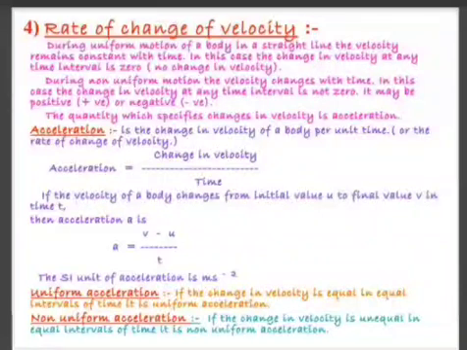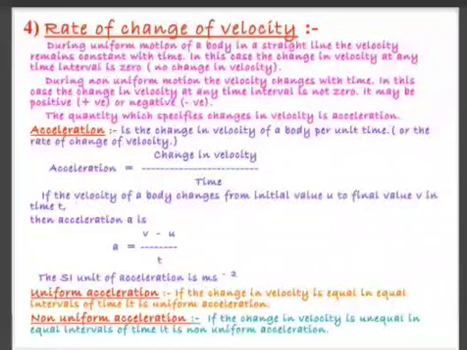Unit of distance and displacement is meter. Velocity, it is meter per second. Acceleration, it is meter per second square. Please remember, it is meter per second square. When there is a change in velocity, there will be acceleration. If velocity increases, it is called as positive acceleration. If velocity decreases, it is called as negative acceleration. If velocity does not change, then it is called as zero acceleration.